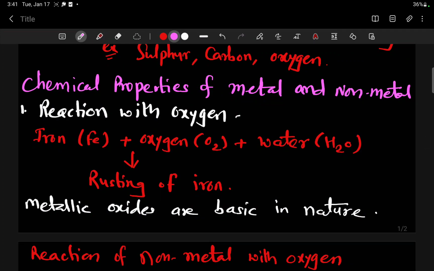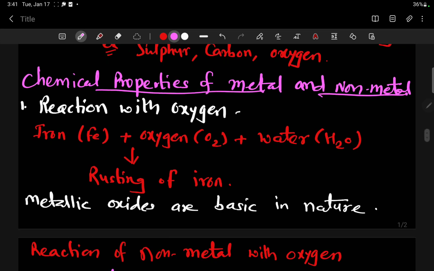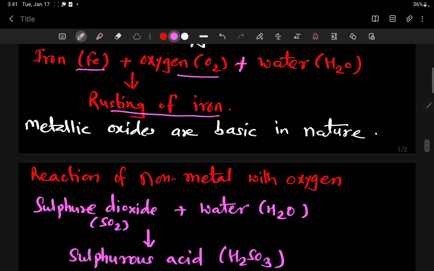Now we go towards the chemical properties of metals as well as non-metals. First is reaction with oxygen. We already studied that metals react with oxygen in presence of water. For example, iron is a metal, it reacts with oxygen at room temperature in the environment and also in presence of water. So what happens? Rusting of iron happens.